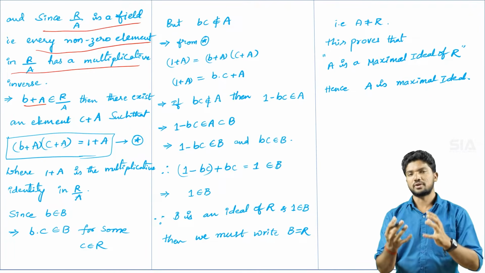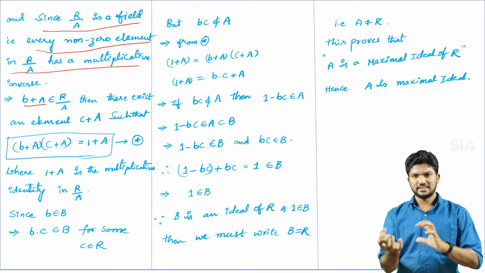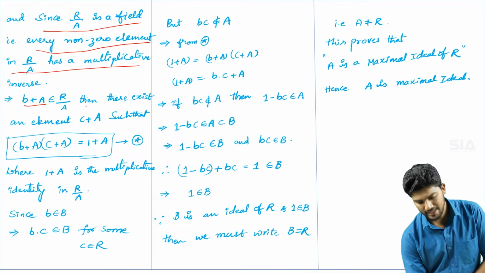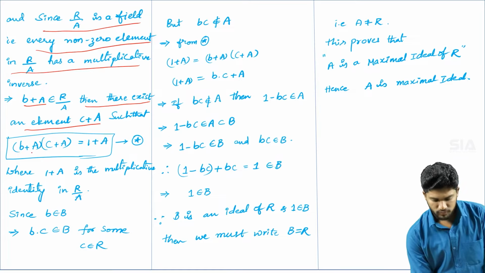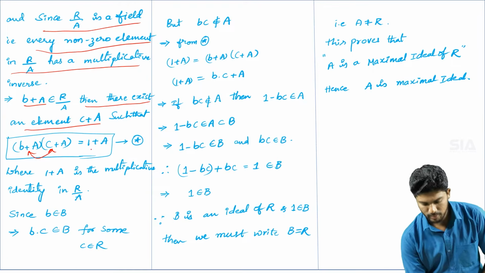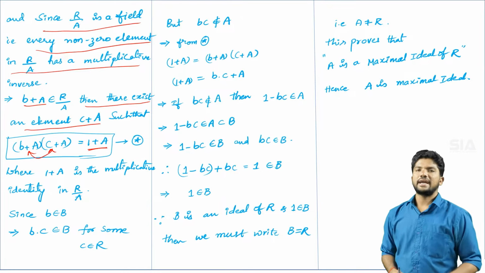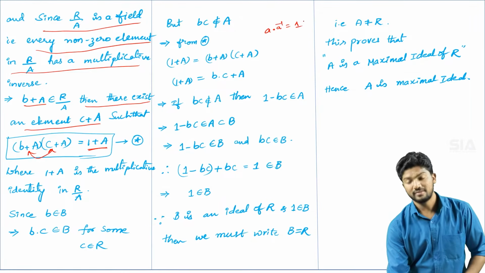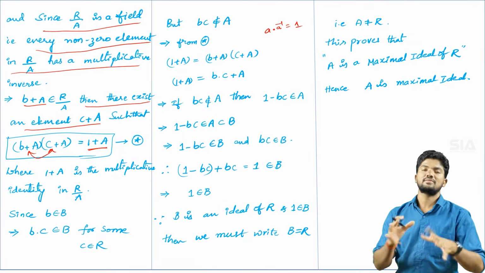If the product of any two numbers is 1, then we say each of them is the multiplicative inverse of the other. Therefore, B plus A belongs to R by A, then there exists an element C plus A such that if you multiply both of them, B plus A into C plus A, the resultant product is 1 plus A. So this is the multiplicative property. Simply, we write A into A inverse is equal to 1, where A inverse is the multiplicative inverse of A.